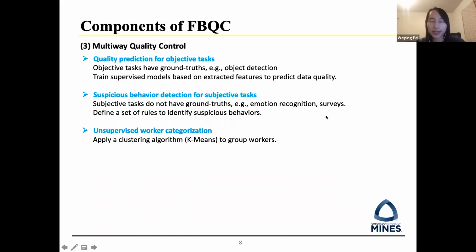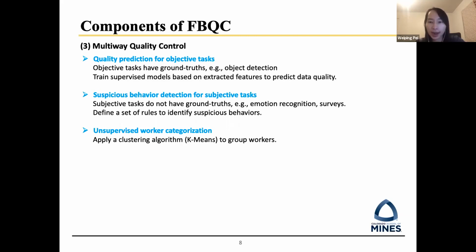With features extracted at different granularities, the third component, multi-weight quality control, provides three mechanisms to help requesters or crowdsourcing platforms control data quality at different levels. For objective tasks that have ground truths, such as visual object detection, we provide quality prediction. In this case, we train supervised models based on extracted features to predict data quality.